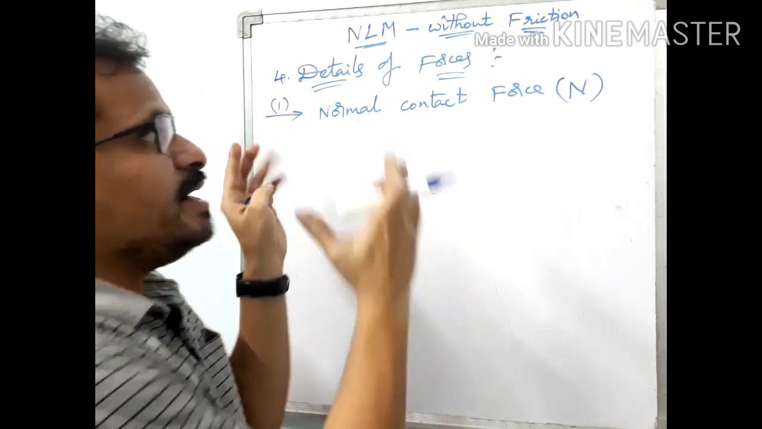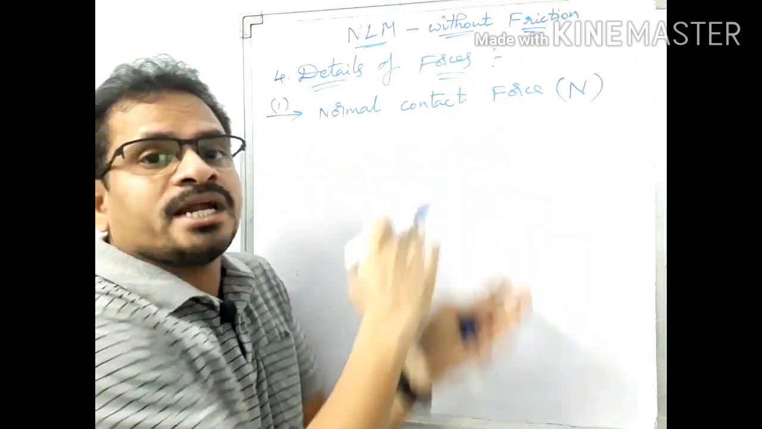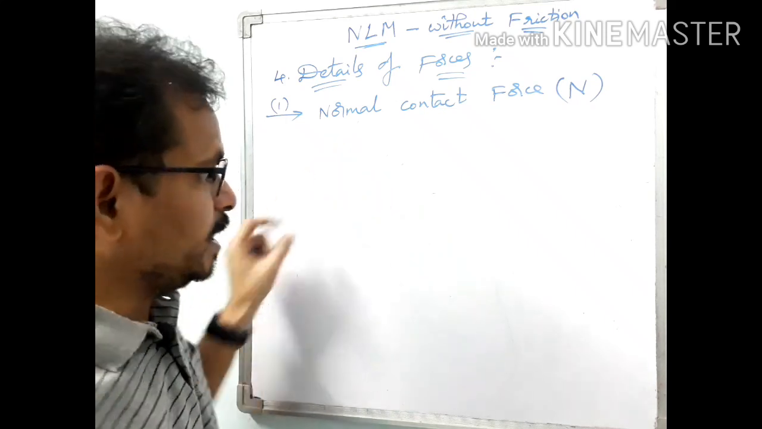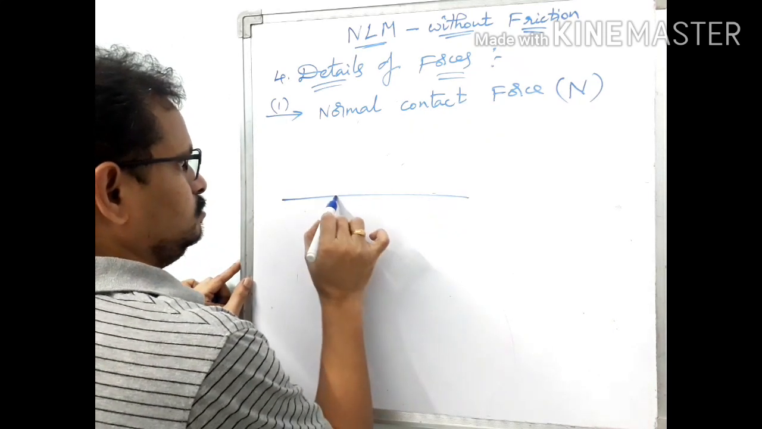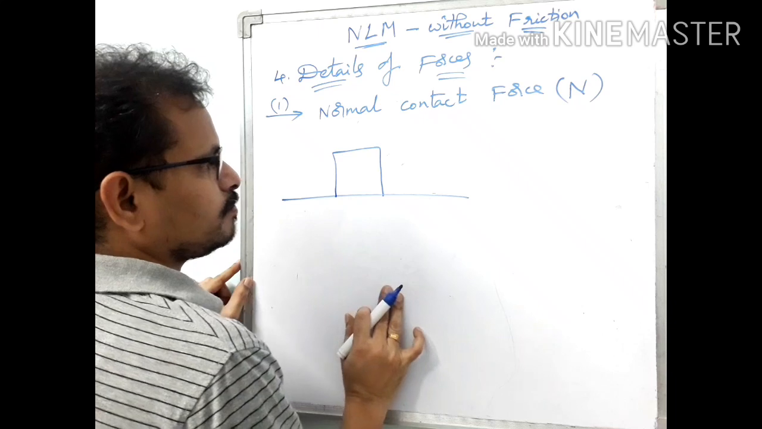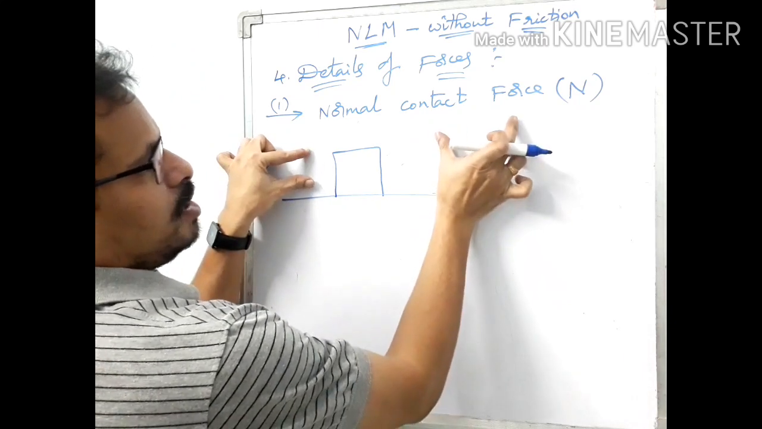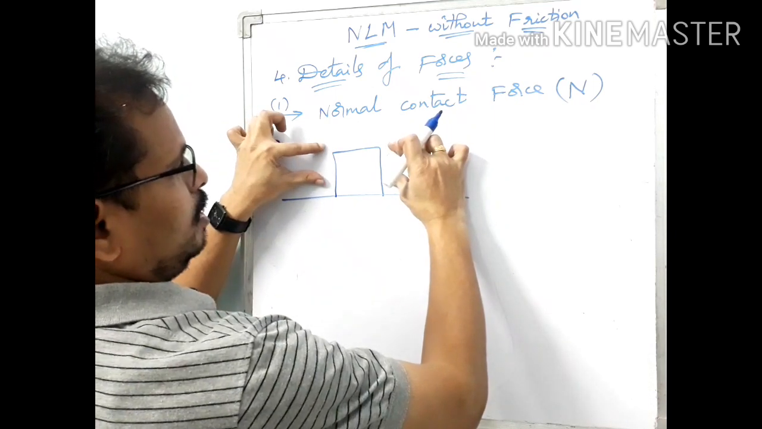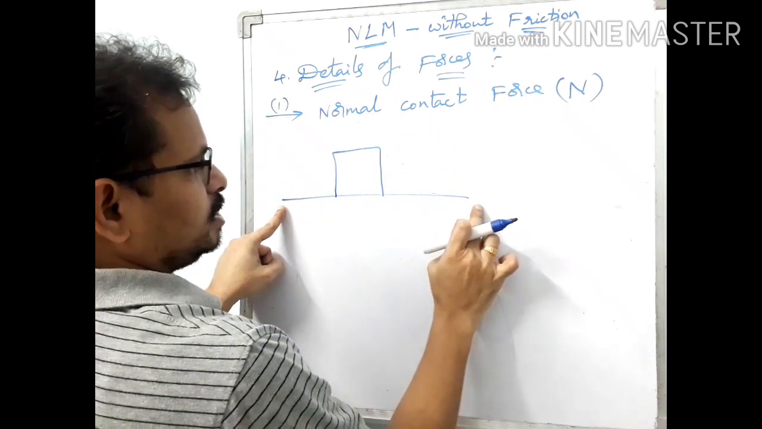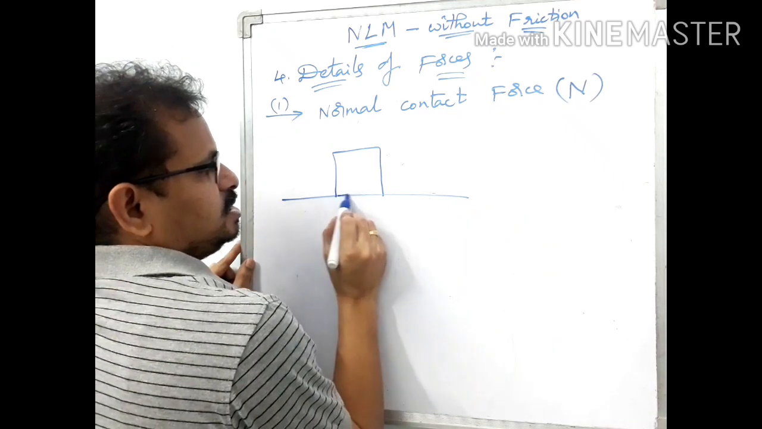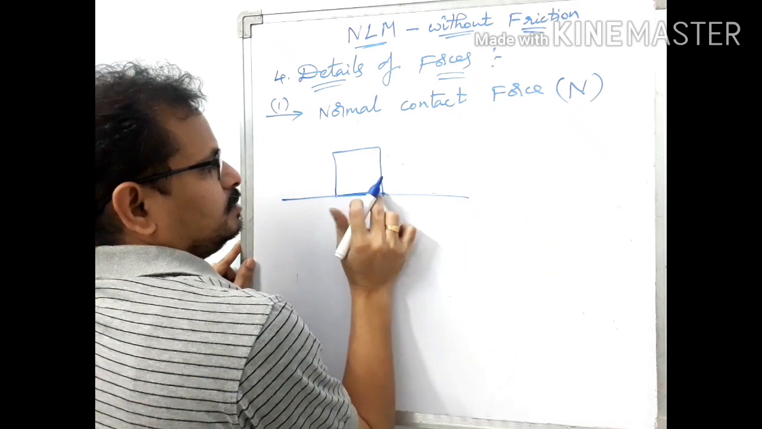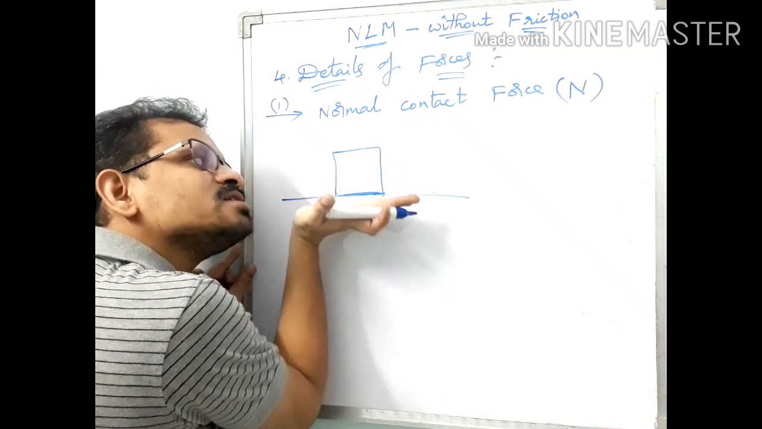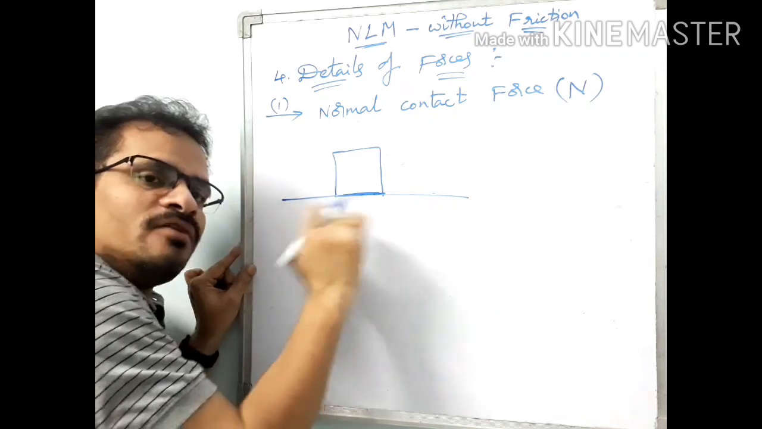So let me explain here. That's why it has got its name as normal contact force, because that force is acting normal, that is, perpendicular. So let us take an example here. This is a block on this floor. Suppose this block is lying on this floor here, this is the plane of contact. There is an imaginary plane of contact between the bottom surface of the block and the top surface of the floor.